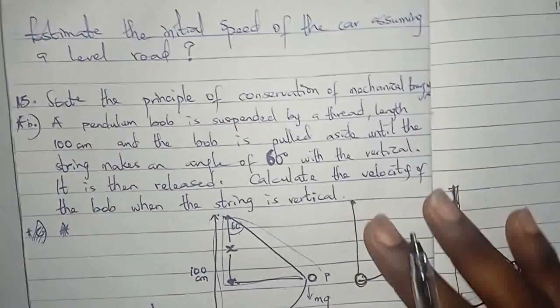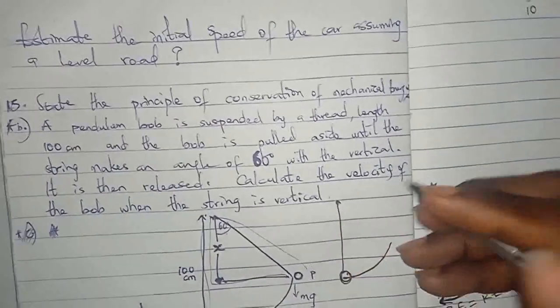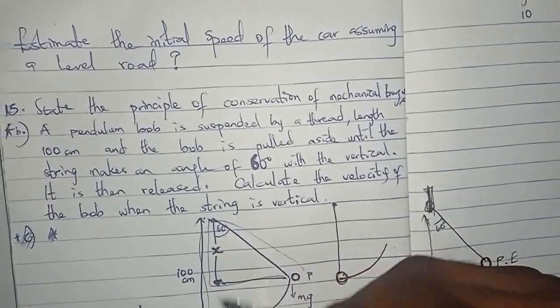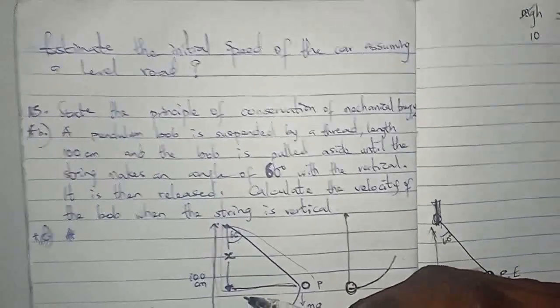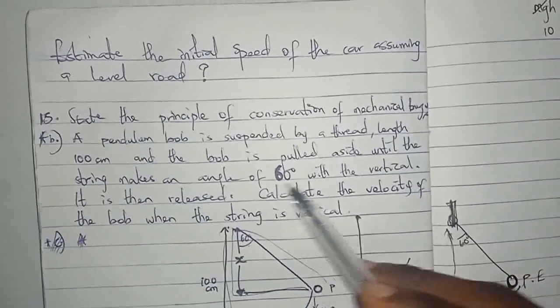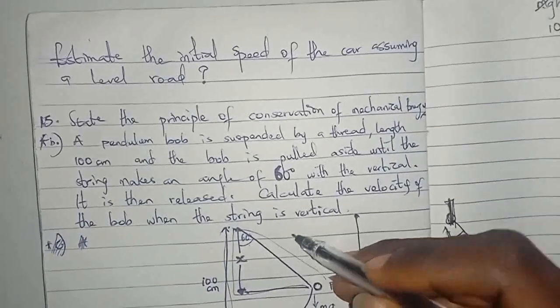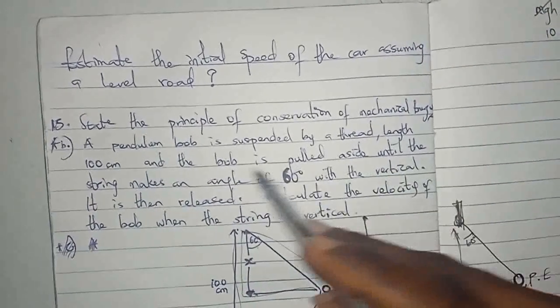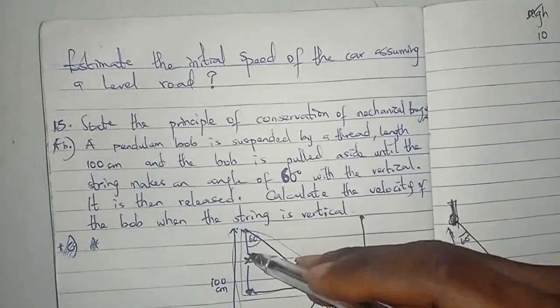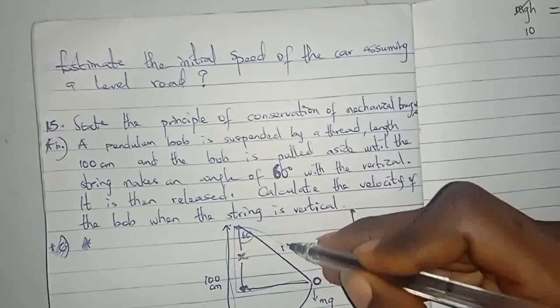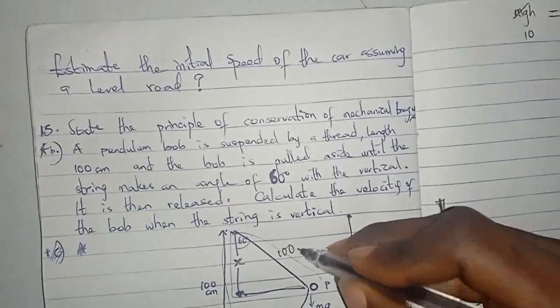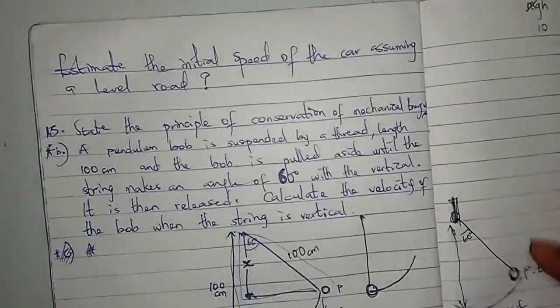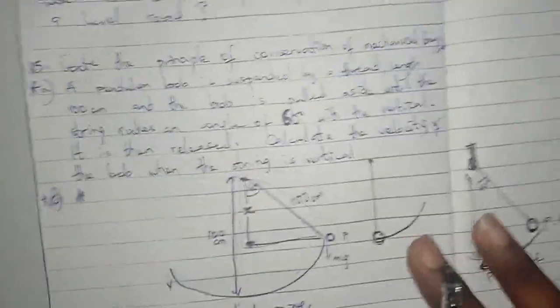Okay, wait. I think from the question, from the diagram, they gave us that this part is 100 cm. Somebody wants to ask me, how come? How is it 100?